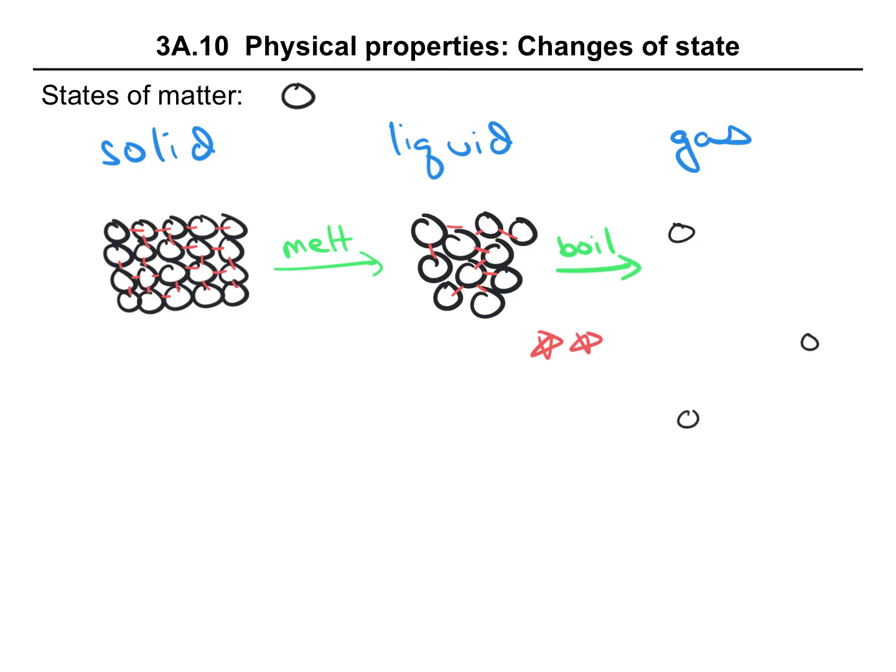So we're going to focus on boiling and the boiling point because this is where we break all of the intermolecular forces. Keep in mind, when we're talking about boiling, we are not breaking bonds. We are not breaking covalent bonds. We are breaking intermolecular forces. Now, to break these intermolecular forces, it takes a certain amount of energy. How much energy depends on the strength of these intermolecular forces. The stronger the intermolecular forces, the more energy is required, therefore the higher boiling point.